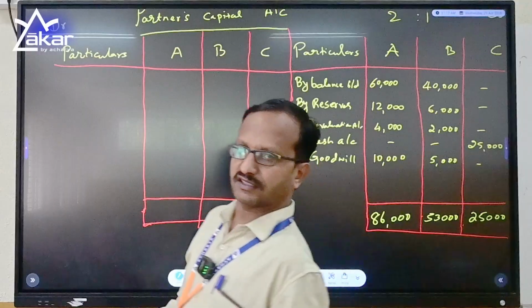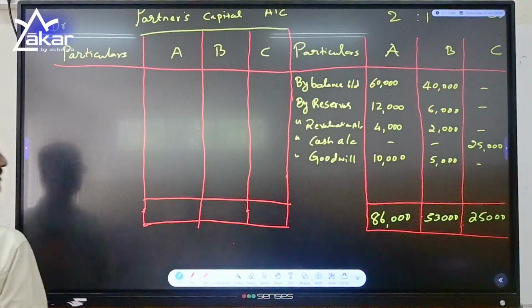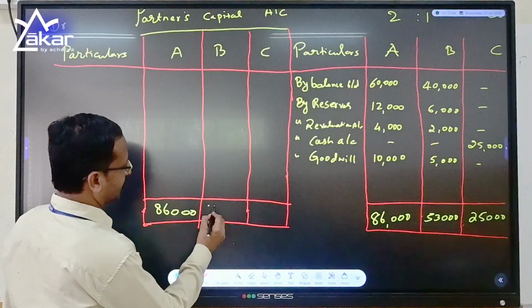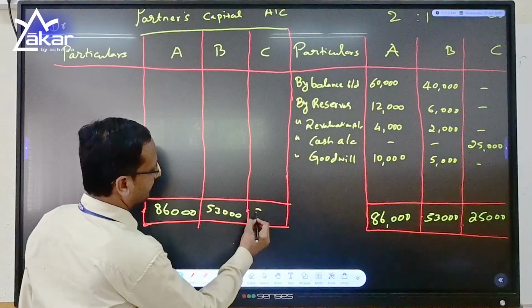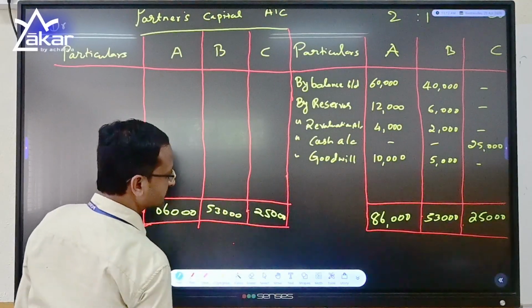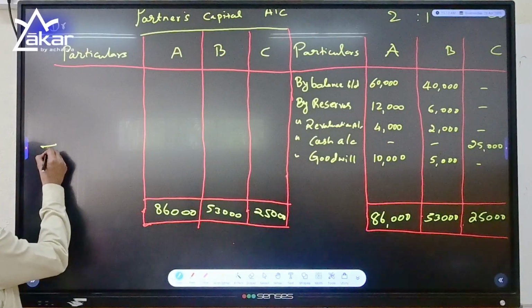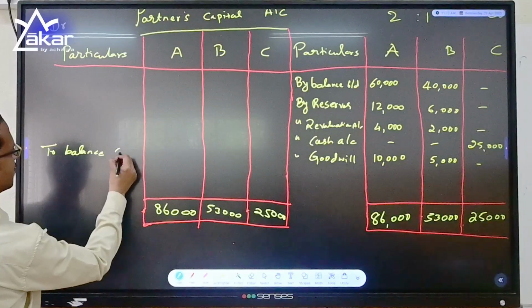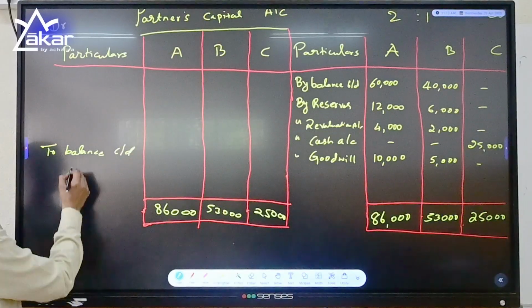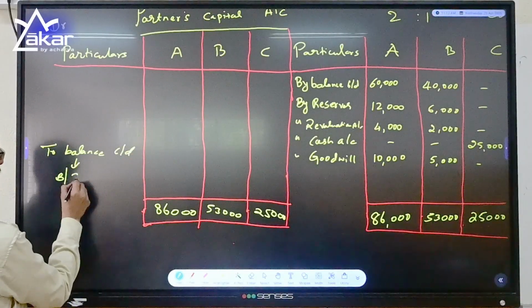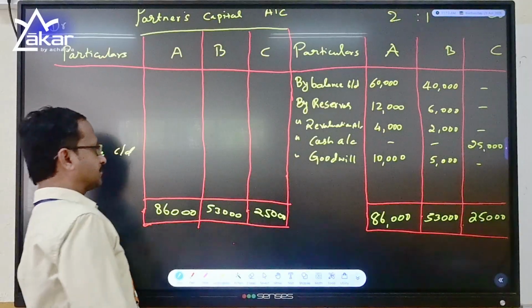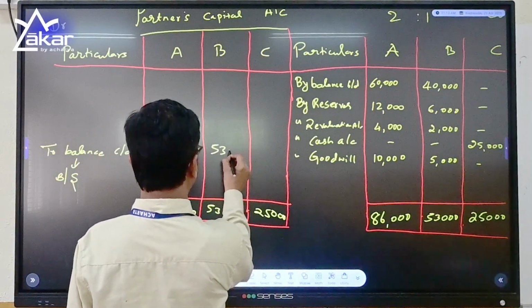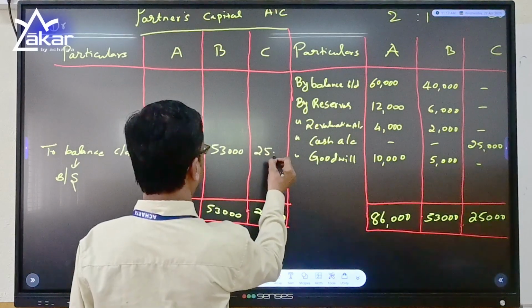There are no drawings and no loss or anything in this business, so the balances have to be transferred as 86,000, 53,000 and 25,000. This becomes the balance carried down. So where is it going? It is going to the balance sheet, the same 86,000, 53,000 and 25,000.